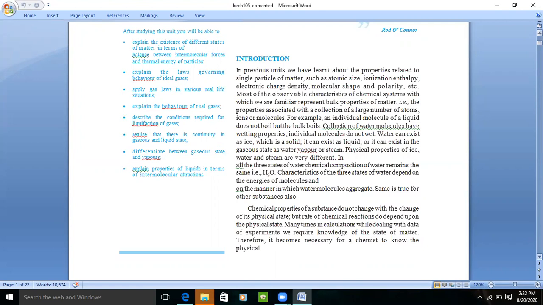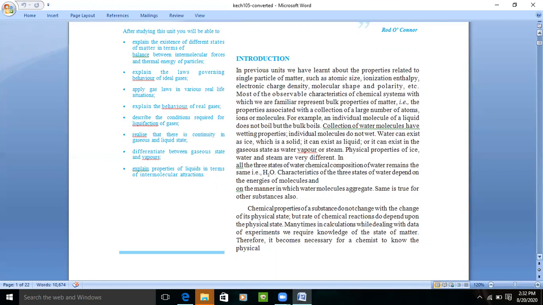For example, if you want to change water into vapor, you have to give extra heat to break that bond, right? If you want to change liquid to gas, you require less heat to break the bond between the hydrogen molecules, and that will be around 100 degrees Celsius.